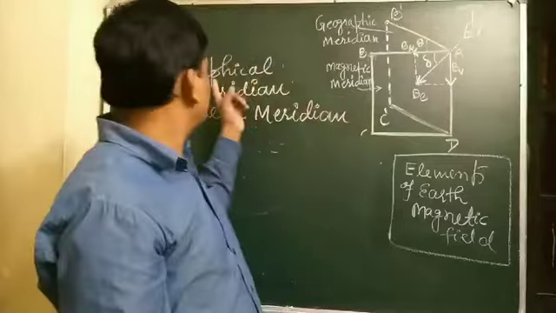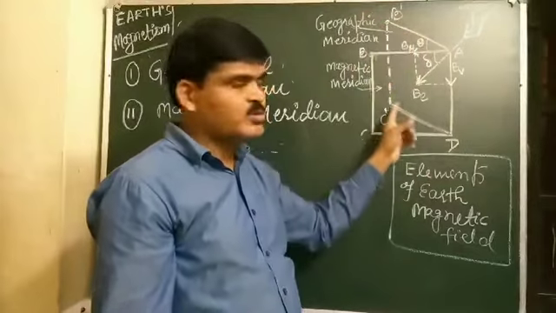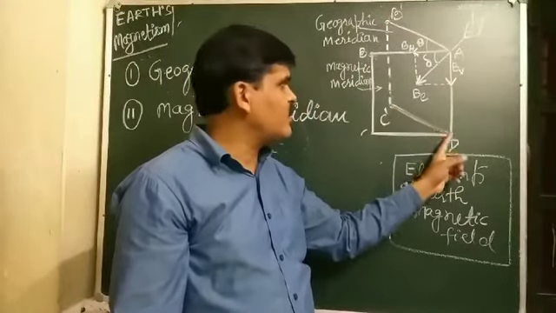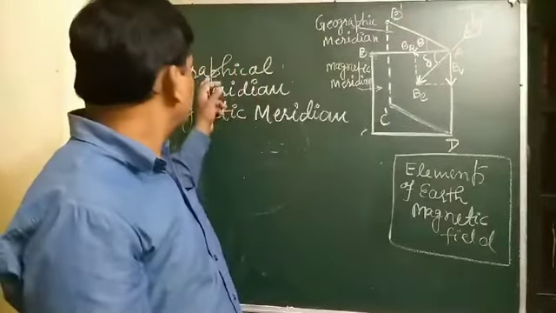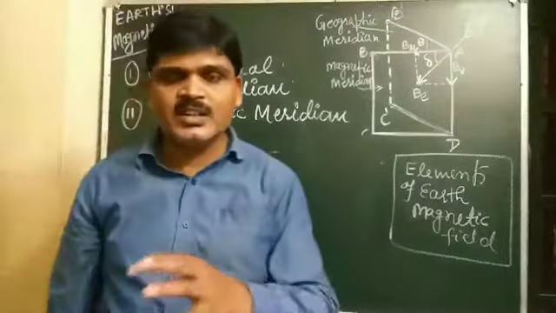So you know, what is the geographical meridian? A vertical plane passing through the geographical axis of the Earth is known as the geographical meridian. In the same way, for the magnetic meridian, listen carefully.